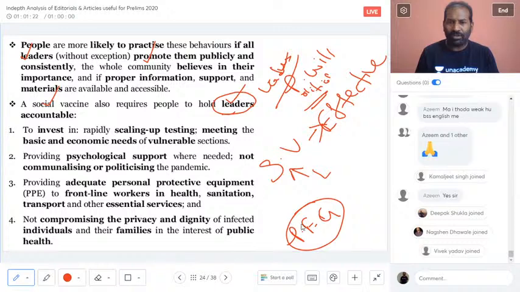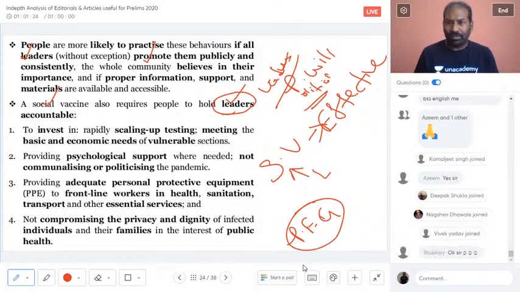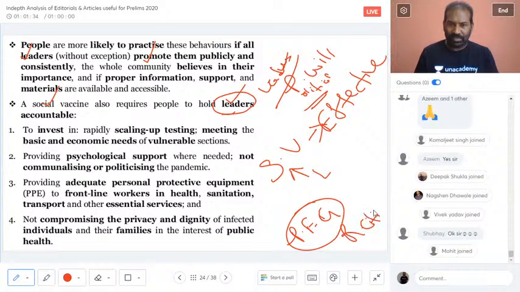No doubt we are not saying that everything has to be taken care of by the politicians or the leaders. No, every responsible citizen should also have the will to be part of the social vaccine, or to make the social vaccine effective.